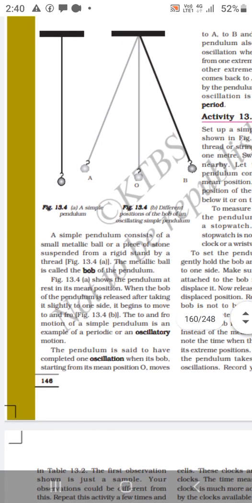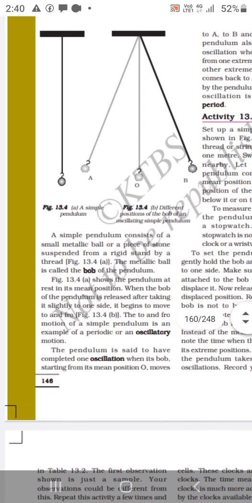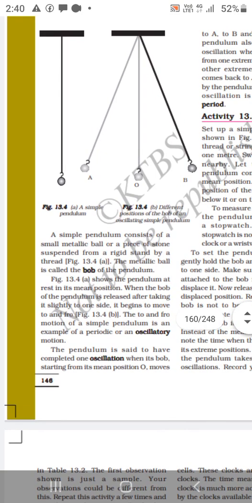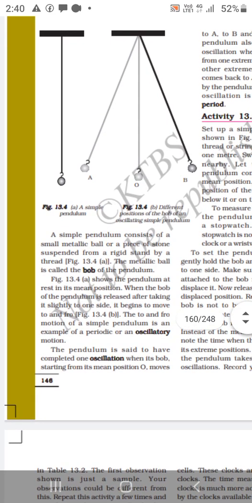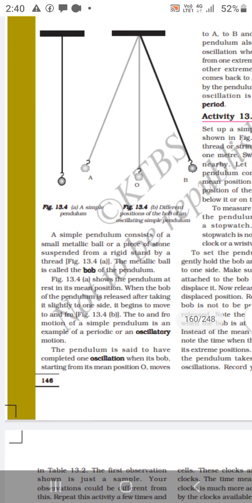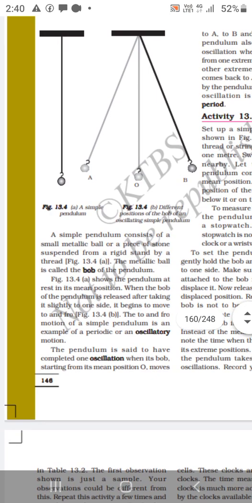Figure 3.4 shows the pendulum at rest in its mean position. When the bob of the pendulum is released after taking it slightly to one side, it begins to move to and fro. The to and fro motion of a simple pendulum is an example of periodic or oscillatory motion.